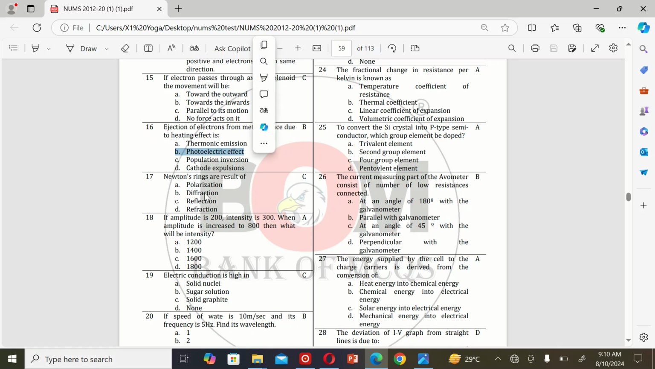The next MCQ is: Newton's rings are the result of A, polarization, B, diffraction, C, reflection, and D, refraction. So the correct option is C, reflection.